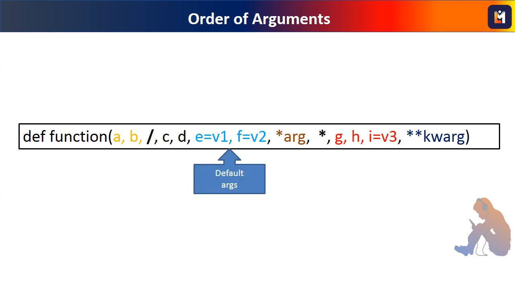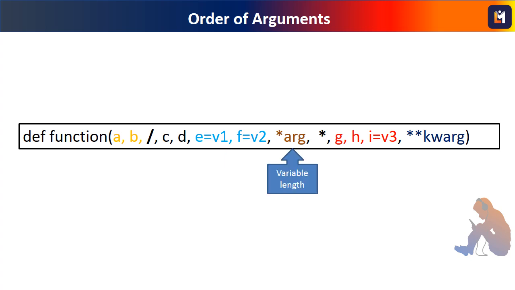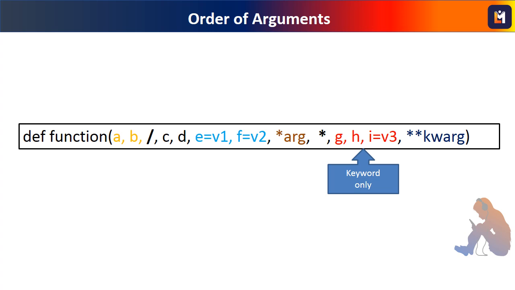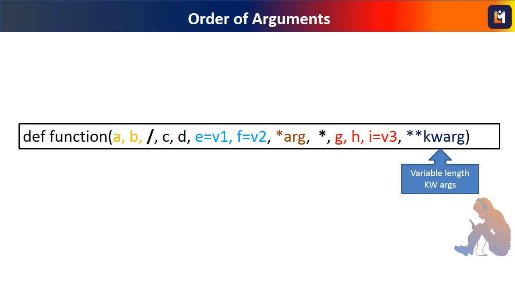This follows one or more arguments with default values. An argument with single asterisk means that it can accept variable number of arguments, that is treated as a tuple. It is the next. After that, there is an asterisk, which means that following is the list of keyword only arguments, out of which there may be some arguments with default values. Last in the bracket is the argument with double star or double asterisk, that is, it is a dictionary of variable number of keyword arguments.